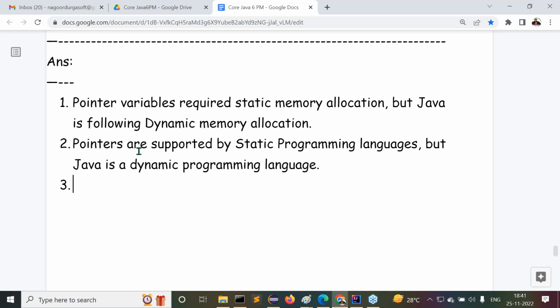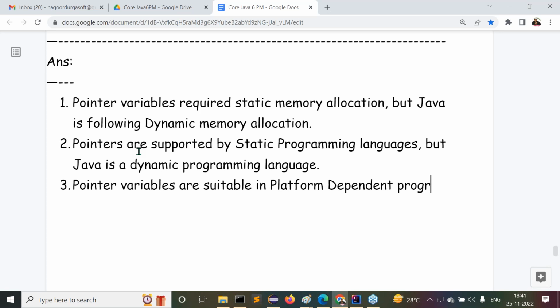Pointer variables are not suitable for what programming languages? Platform independent programming languages. So pointer variables are suitable for what? Now tell me. Come on. Pointer variables are suitable in platform dependent programming languages.